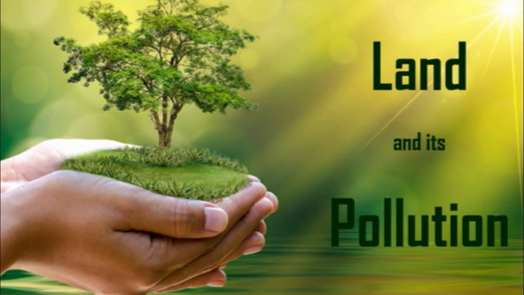Now, basically, pollution is of 4 types as far as our knowledge goes. That is air pollution, water pollution, land pollution, and noise pollution. Air pollution, water pollution, we have already completed, and today we are starting the third lecture, which is called land pollution, and we are starting with this beautiful picture that clearly shows the environment where we humans are holding trees and plants, and we are holding nature, right? So we have to be very careful, and we have to do a lot of tasks to save the environment.